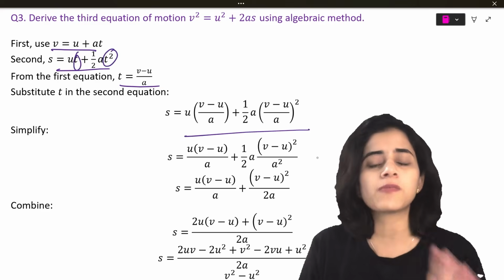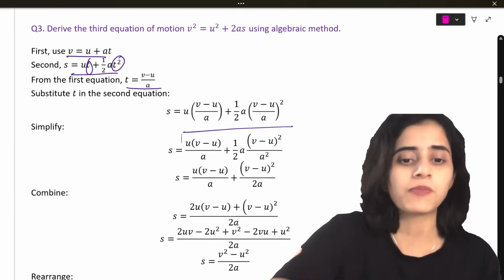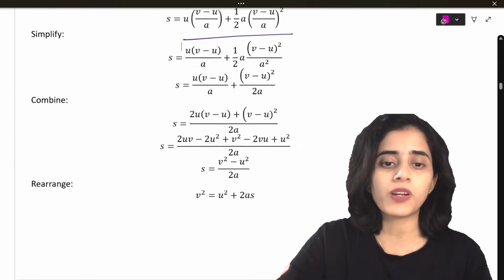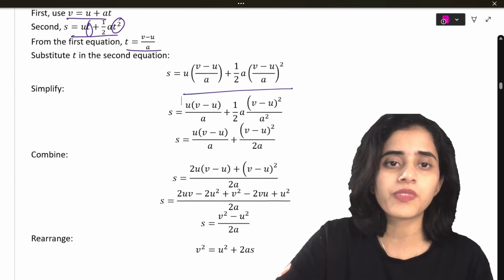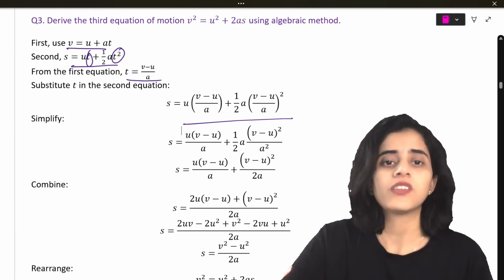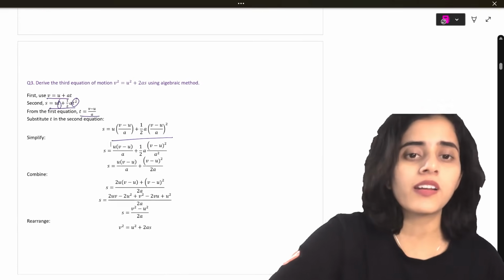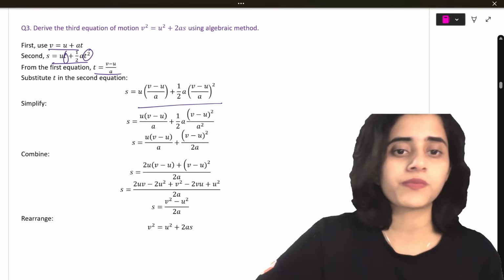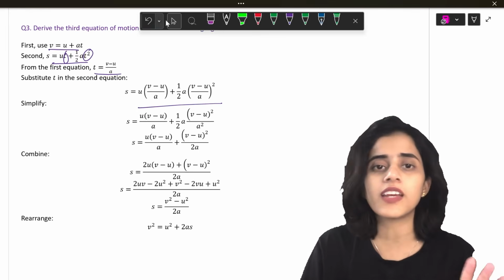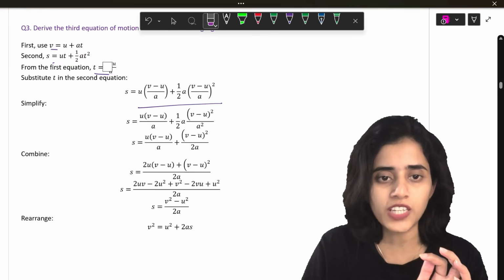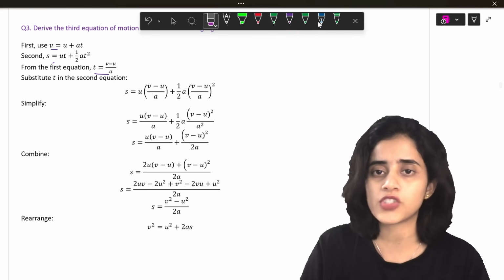And then it's just basic math. I've put all the steps here. You can go through the steps one by one, and then you will understand. All the steps are mentioned here. Let's just rearrange it. First step is you substitute for t and then you rearrange.